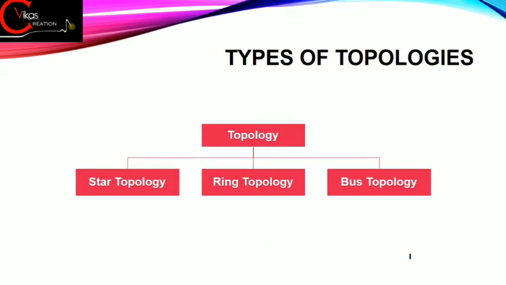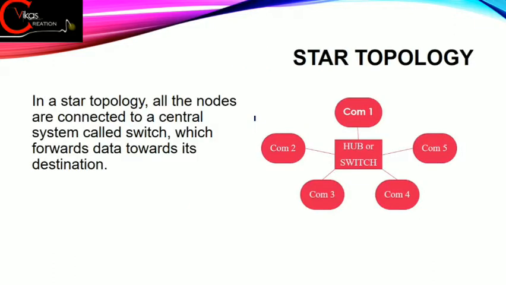But these are not the only three categories that we have. We have three more types of topologies. The other three are termed mesh topology, hybrid topology, and tree topology. So after learning these three, we have to discuss these extra topologies also. Now let's read the star topology first.